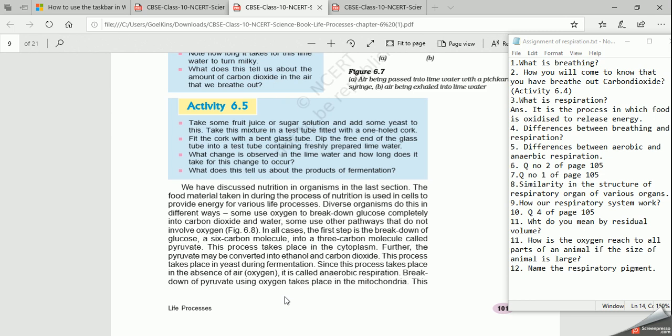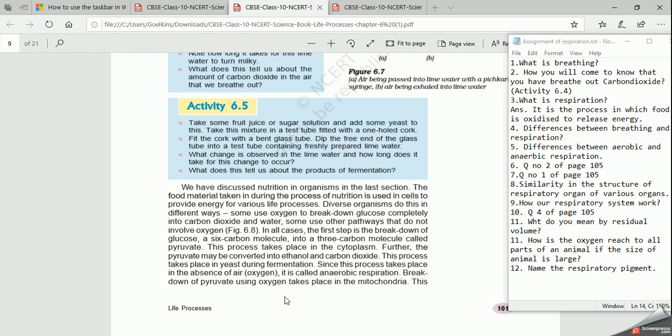For example, fish breathe through gills, a frog breathes through skin, human beings through lungs, and a cockroach breathes through trachea, which are air cavities. Some organisms breathe through all the body parts which are in contact with the air.